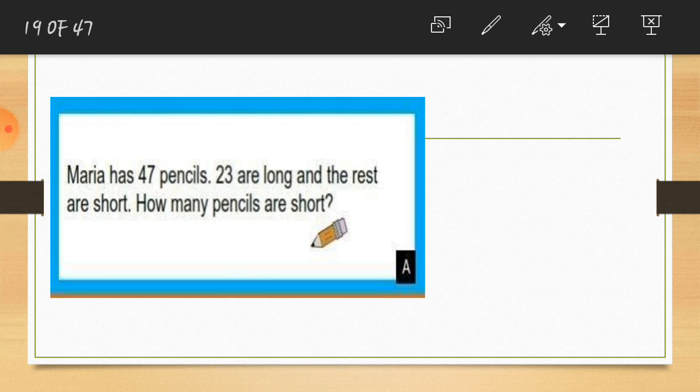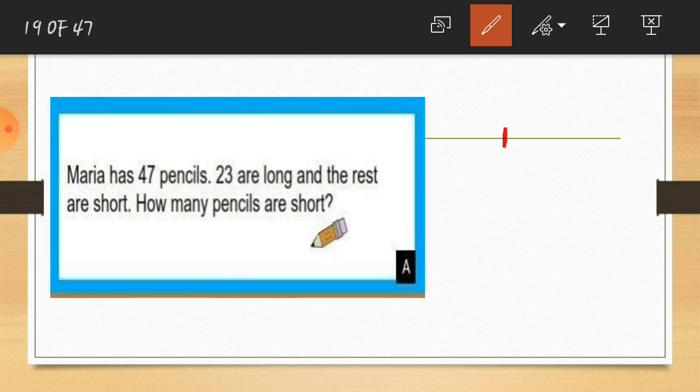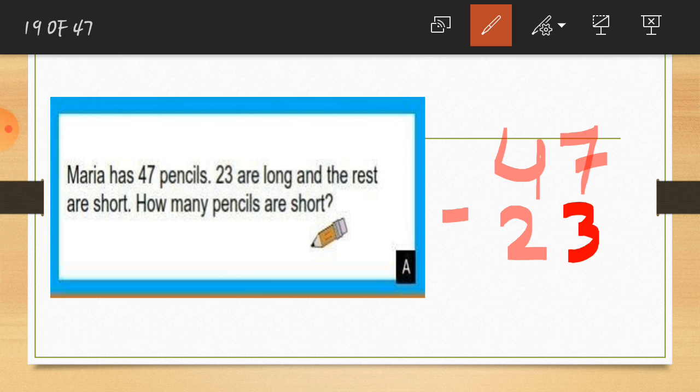So let's write. First tell me, students, here 47 and 23, which is the big number? So here 47 is the big number. So I write 47 first here, which is the total pencils, and here is 23, which are the long pencils. So we find how many pencils are short.